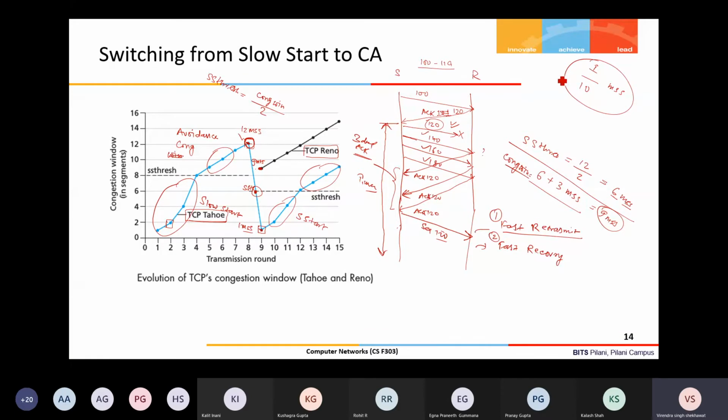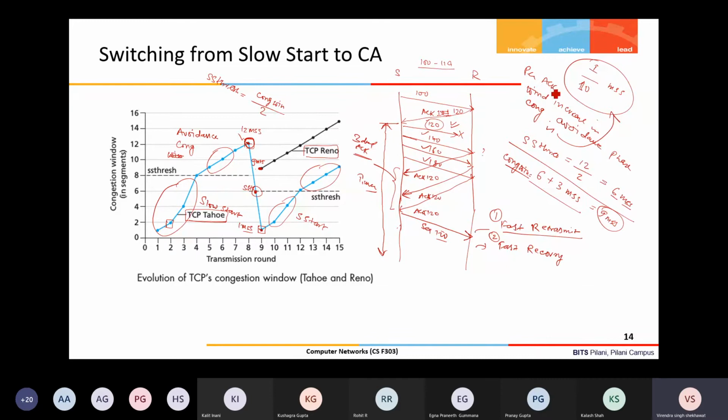So per ACK, the window increase in the congestion avoidance phase is 1 by 10 MSS.